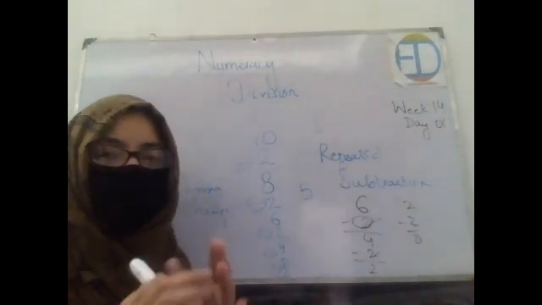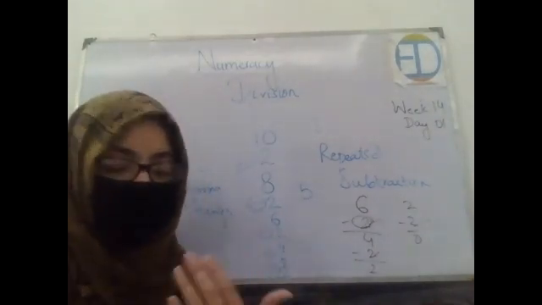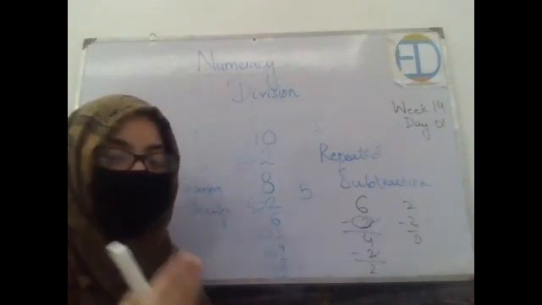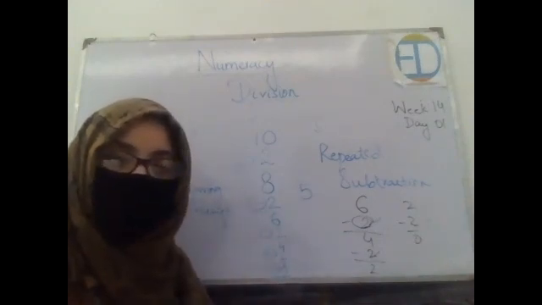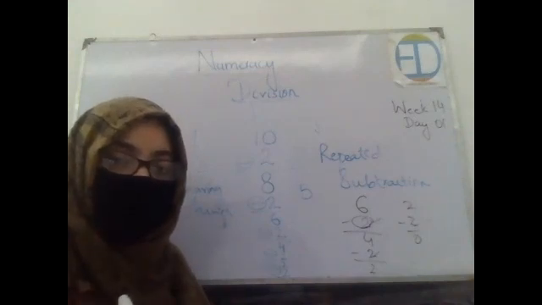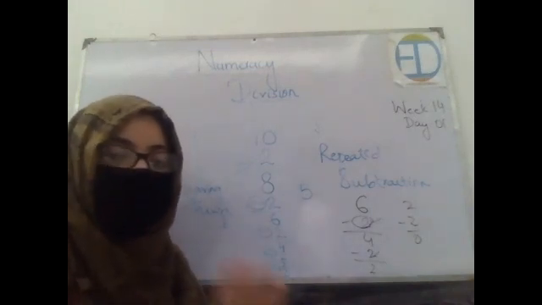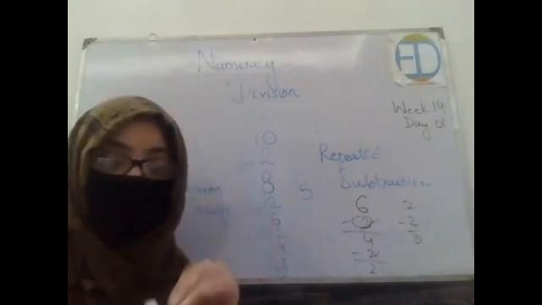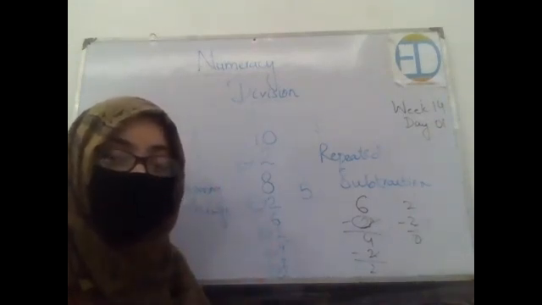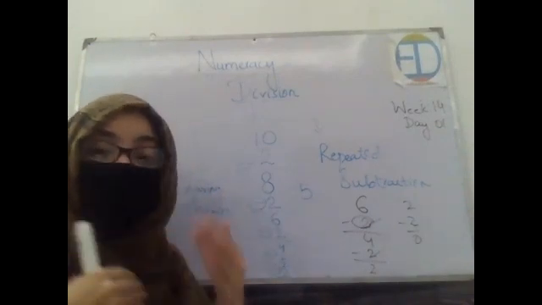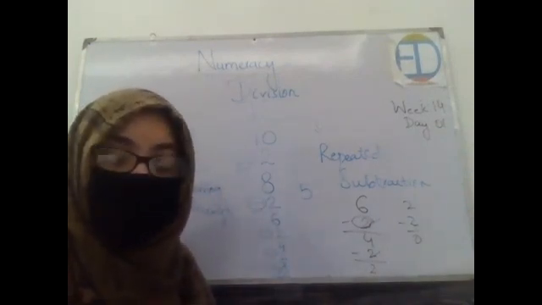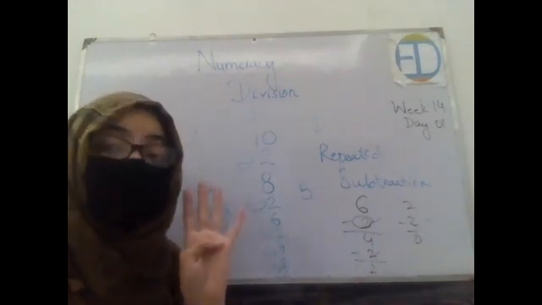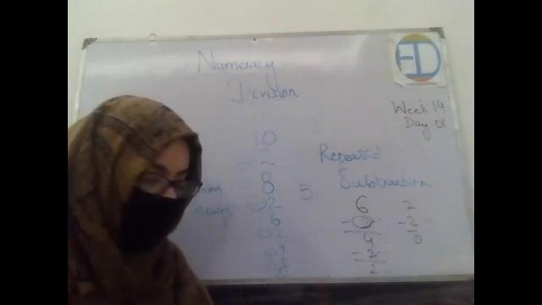Yes, you will subtract 5 from 20. So 20 minus 5, 15. Wonderful. Then again subtract 5. 15 minus 5, 10. Excellent. Again subtract 5. 10 minus 5, 5. And 5 minus 5, 0. Very well done. So how many times we have subtracted? 4 times. This means that every child would get 4 candies. Very well done. Got it?